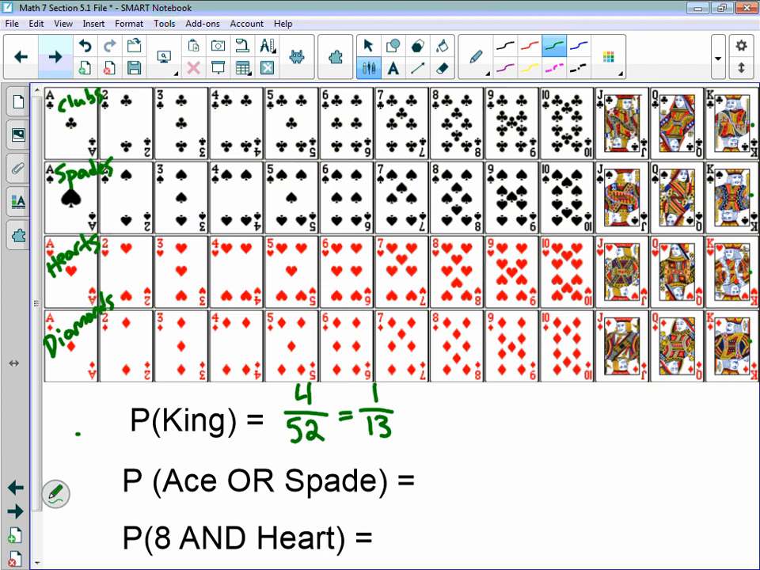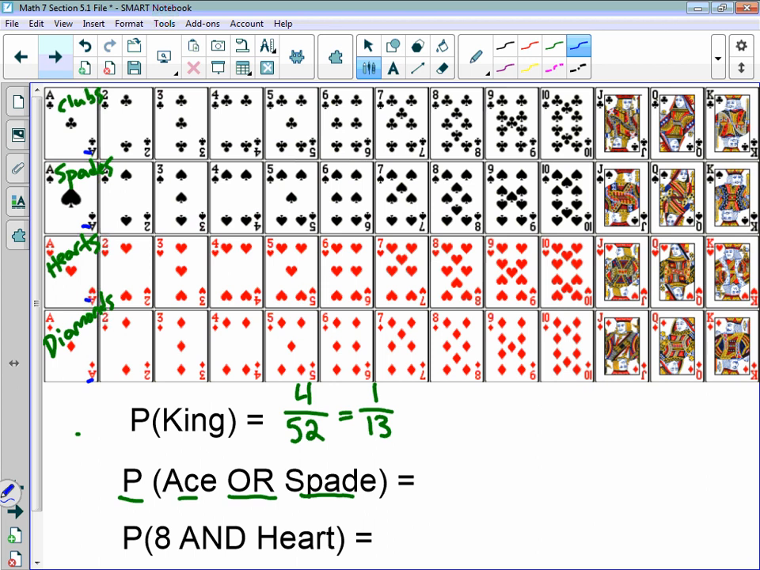I could be asked, what is the probability of getting an ace or a spade? Either one of those, this or that, would be favorable for me. So I could get an ace. There's 4 aces that I could potentially choose: 1, 2, 3, 4. But I could also get just any spade, and that would be a favorable outcome. That would be what I want.